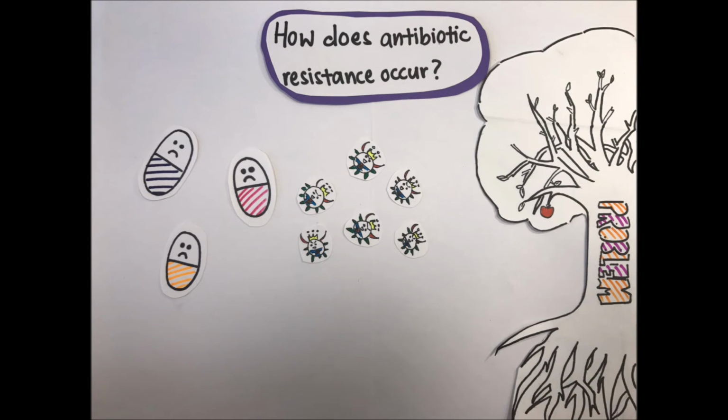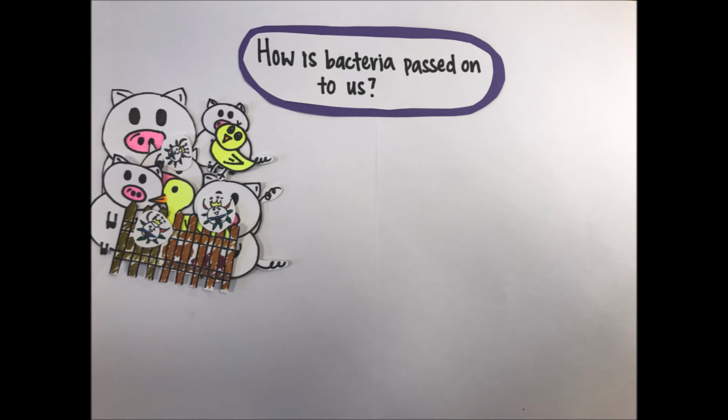Such drugs may only work at first, but microbes with the genes to resist them can survive. They pass this ability to protect themselves to other bacteria by exchanging plasmids. These bacteria can be passed on to us in different ways.